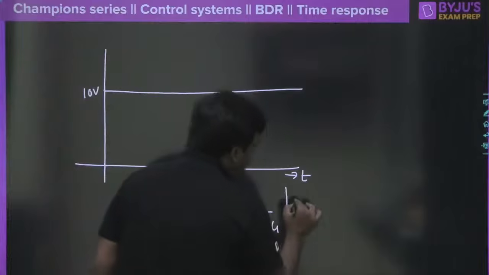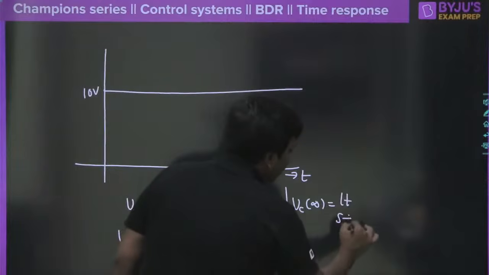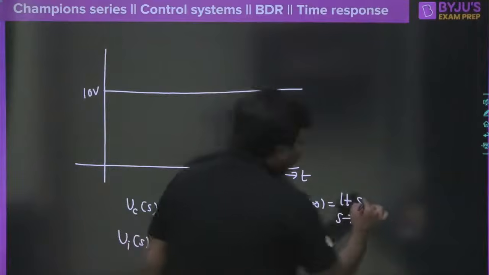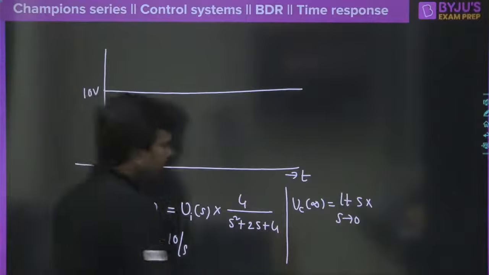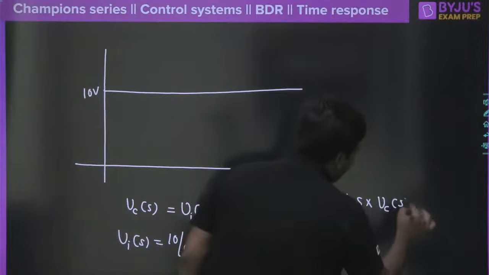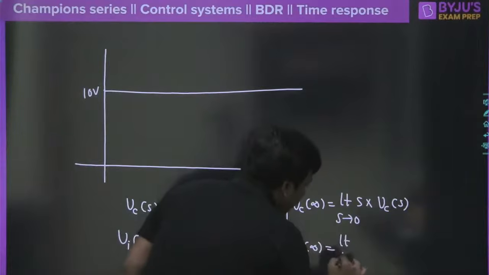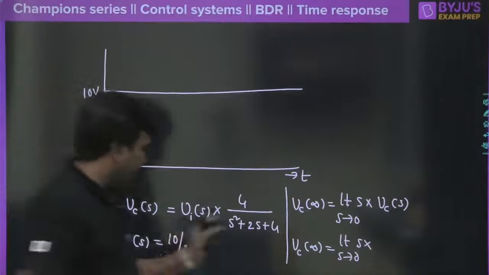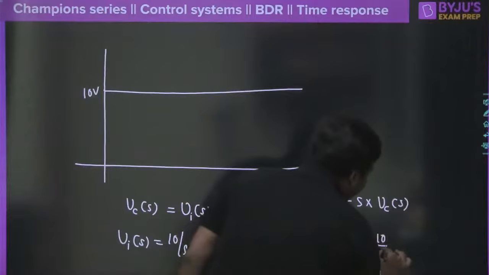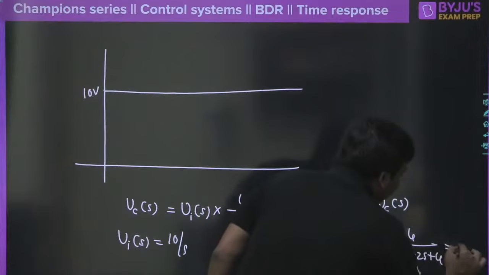Then what is Vc of infinity here? Vc of infinity could be written as limit S tends to 0, S into Vc of S. Now if I substitute all these things, S into Vc of S is 10 by S whole into 4 divided by S square plus 2S plus 4, and if you simplify it, you will get 10.